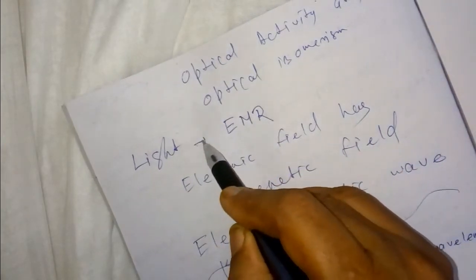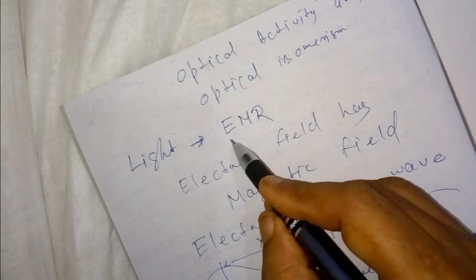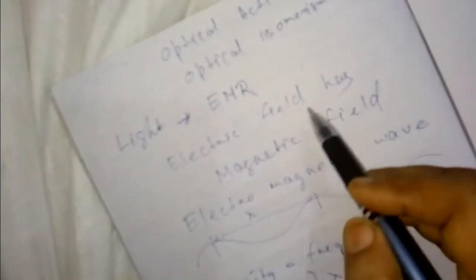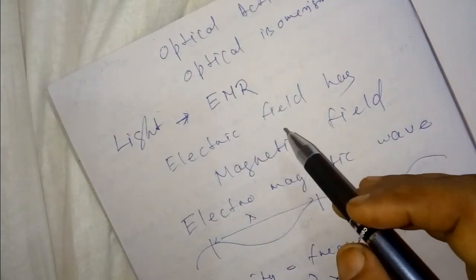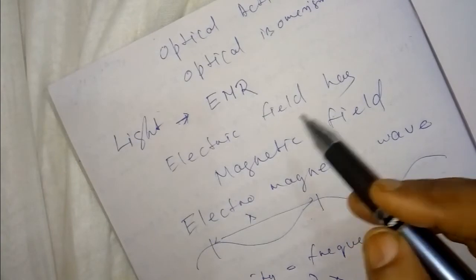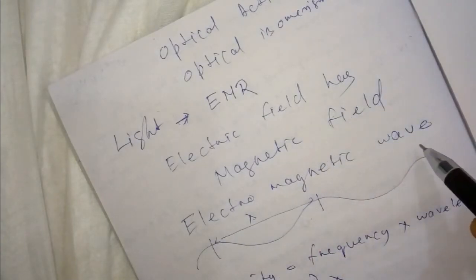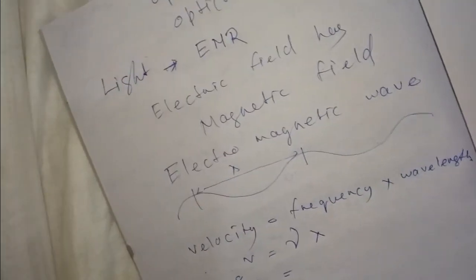What is light? In day to day life we use light. Light is electromagnetic radiation. We know every electric field has a magnetic field, and a magnetic field also has an electric field. When these two fields interact, the resultant is an electromagnetic wave. It has various properties.